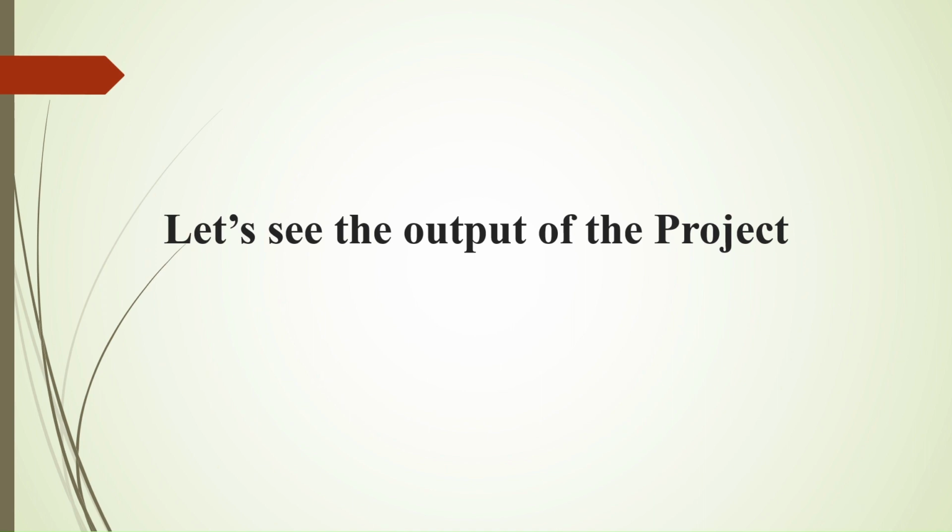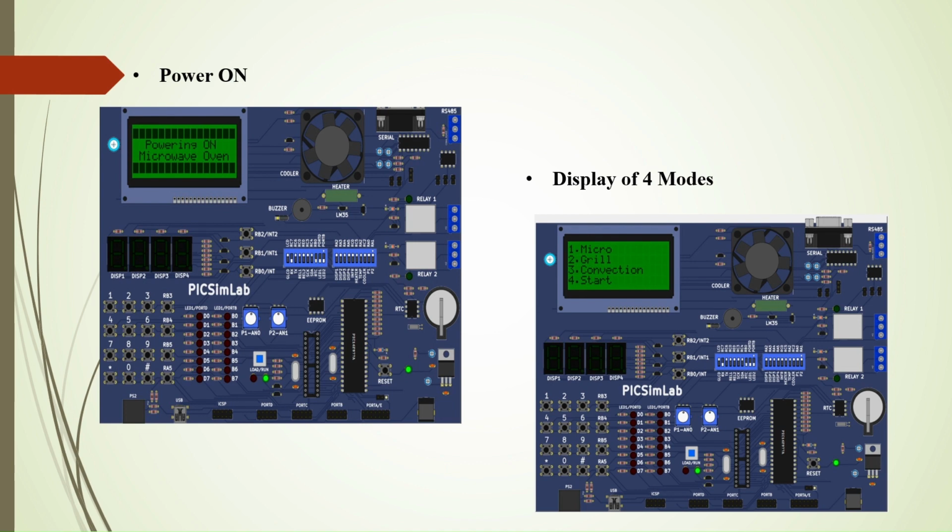Now let us see the output of the project. I have posted some screenshots of the project. So first comes the power on. The first screenshot shows the power on. Then it displays the 4 modes, that is micro mode, grill mode, convection mode and start mode.